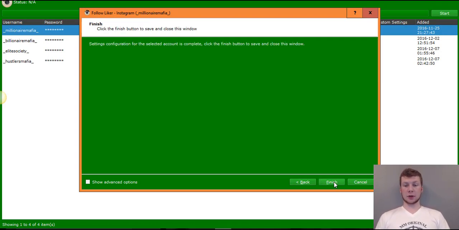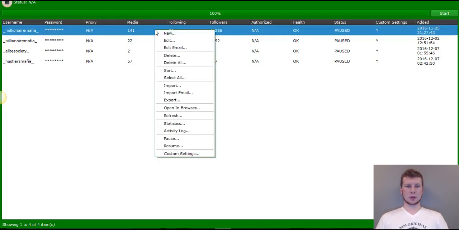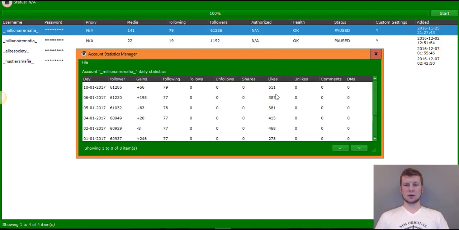Next. Now I'm done. Now I would click finish and then I would click start. And now it's going to start. If you want to make sure that it's working, because often people will be like, well, I want to make sure that it's working. How do I know when it's done? All you would do is right click here and then you would click statistics and it will tell you how many likes it has done that day, and also how many followers you've gained. This is accurate, so you can refresh and come back and it'll go from 1 to 7 to 38, 142 and so on.